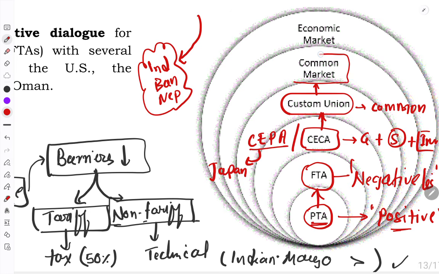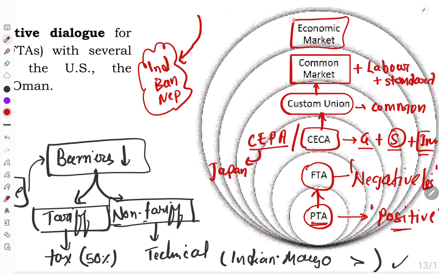Next is the common market. Common market is the next deeper level of integration. Here, in addition to the goods, service, investment, even the labor cooperation, that is the labor movement, and the investment, technical standards are also harmonized. Similar technical standards are followed.